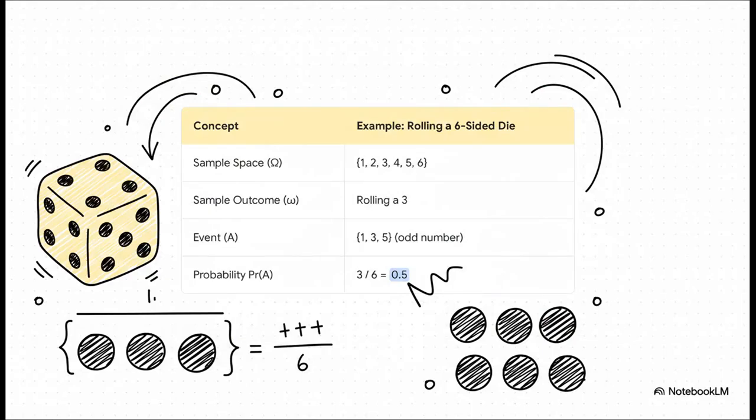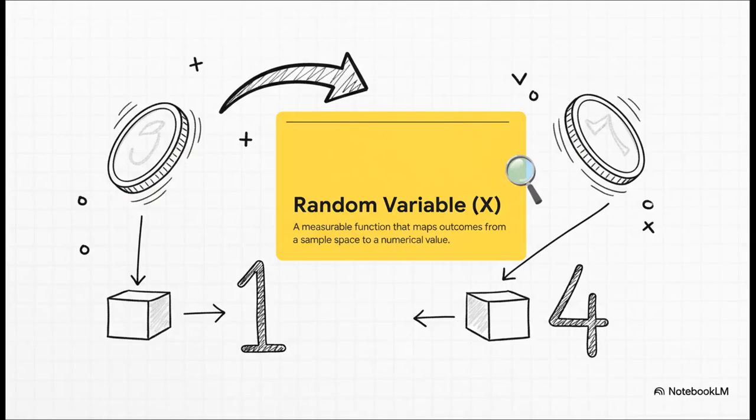Let's make this super concrete with something we've all done, rolling a die. The sample space is every possible thing that could happen. You could roll a 1, a 2, a 3, 4, 5, or 6. A single result, let's say you roll a 3, we call that a sample outcome. Now, an event is just a group of outcomes we're interested in, like rolling an odd number. To find its probability, we just count the outcomes in our event. There are 3 odd numbers, 1, 3, and 5, and we divide by the total number of things that could happen, which is 6. So 3 divided by 6 gives us a probability of 0.5. Simple as that.